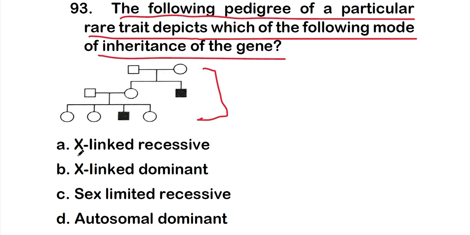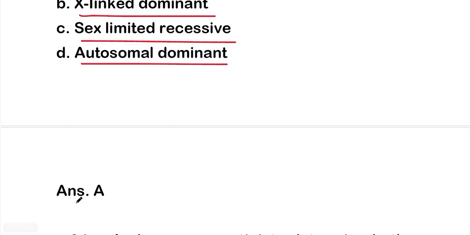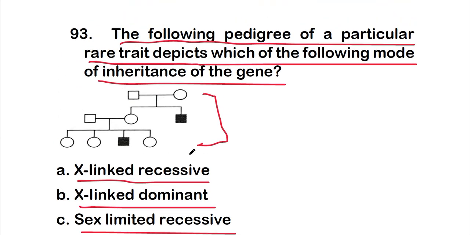The options are option A, X-linked recessive; option B, X-linked dominant; option C, sex limited recessive; or option D, autosomal dominant. So the right answer is option A, that is X-linked recessive. So this pedigree is responsible for X-linked recessive.